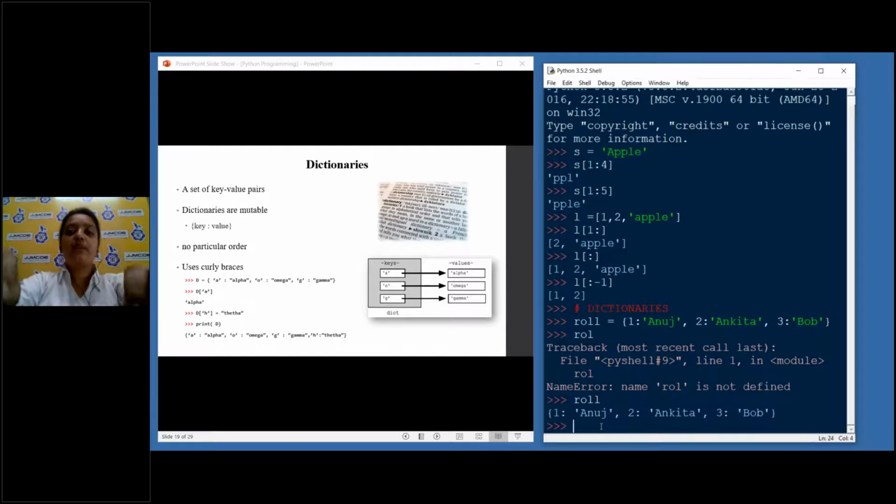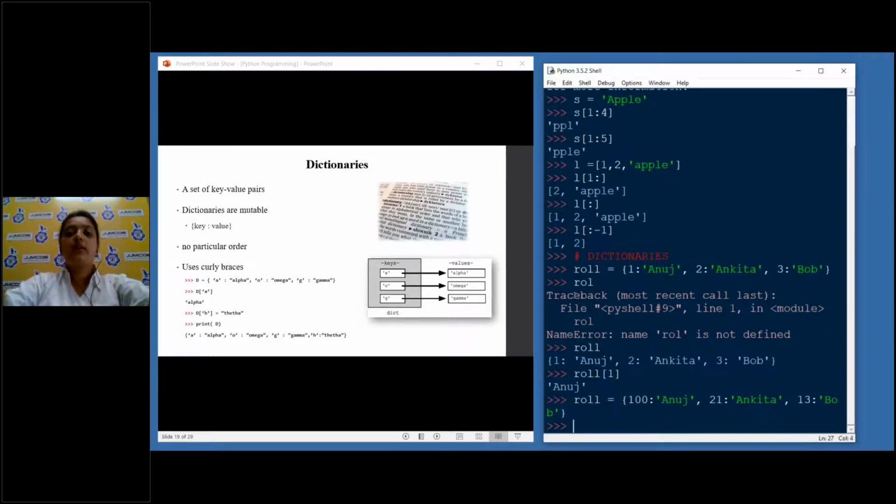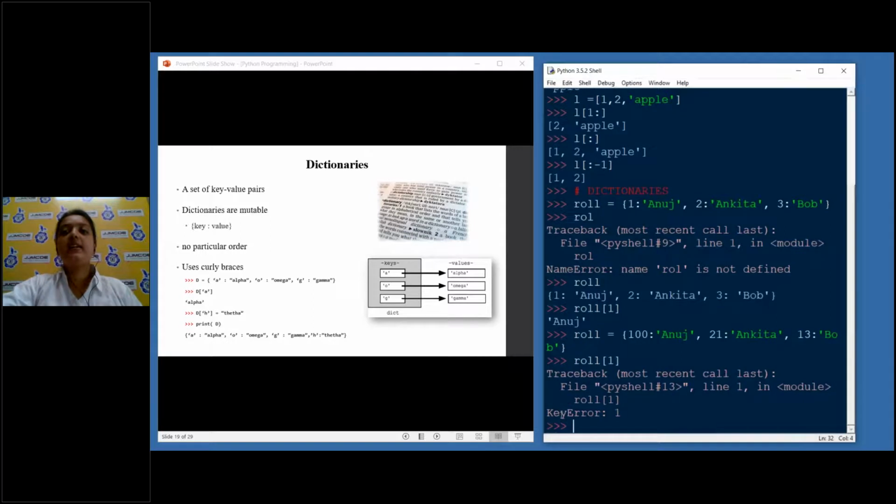So in order to get the value of the first roll number, I have to pass the key value. So what is the value of key 1? Anuj. Now you might be wondering that maybe this is the index. I'll just change it. I'll make it 100, and I'll make it 21, and I'll make it 13. Now if I do 1, you see, I will get an error. What error did I get? Key error.